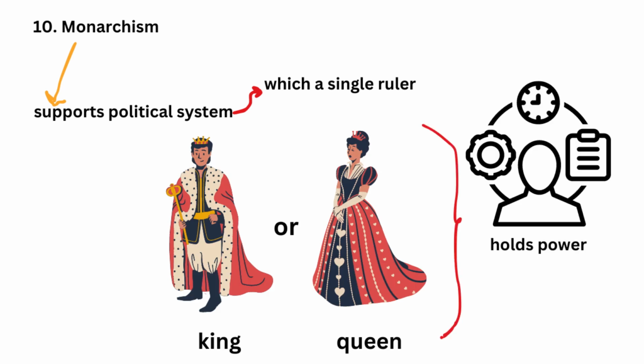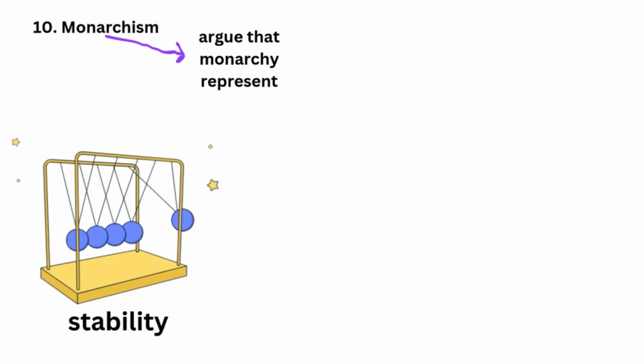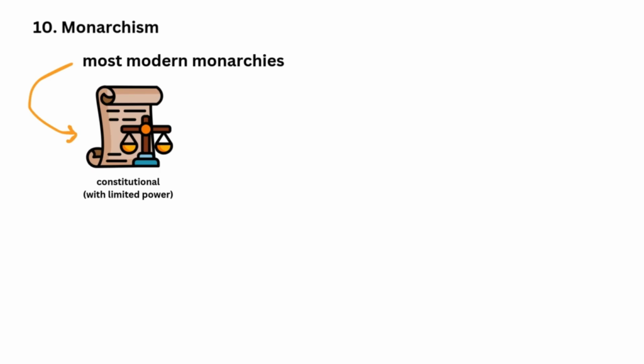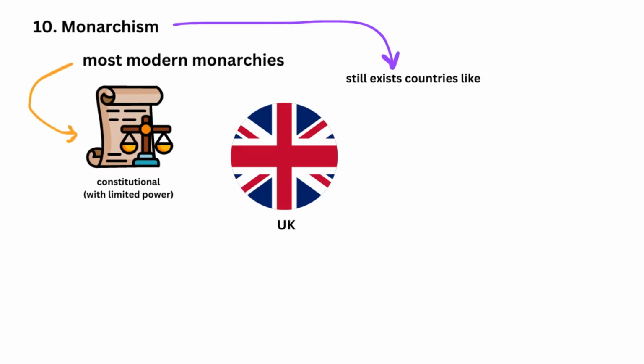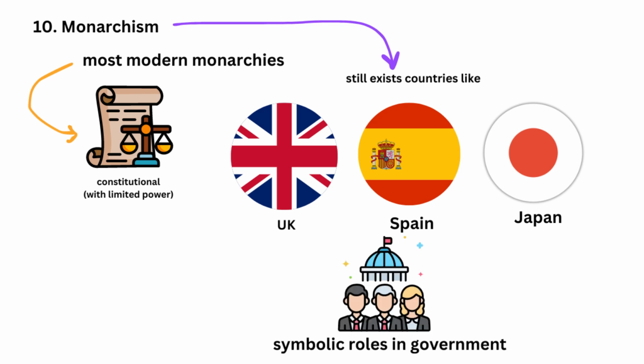10. Monarchism. Monarchism supports a political system in which a single ruler, such as a king or queen, holds power, either as a symbolic figurehead or with actual political authority. Monarchists argue that monarchy represents stability, tradition, and continuity. While most modern monarchies are constitutional with limited power, historical monarchies often held absolute control. Monarchism still exists in countries like the UK, Spain, and Japan, where monarchs play symbolic roles in government.